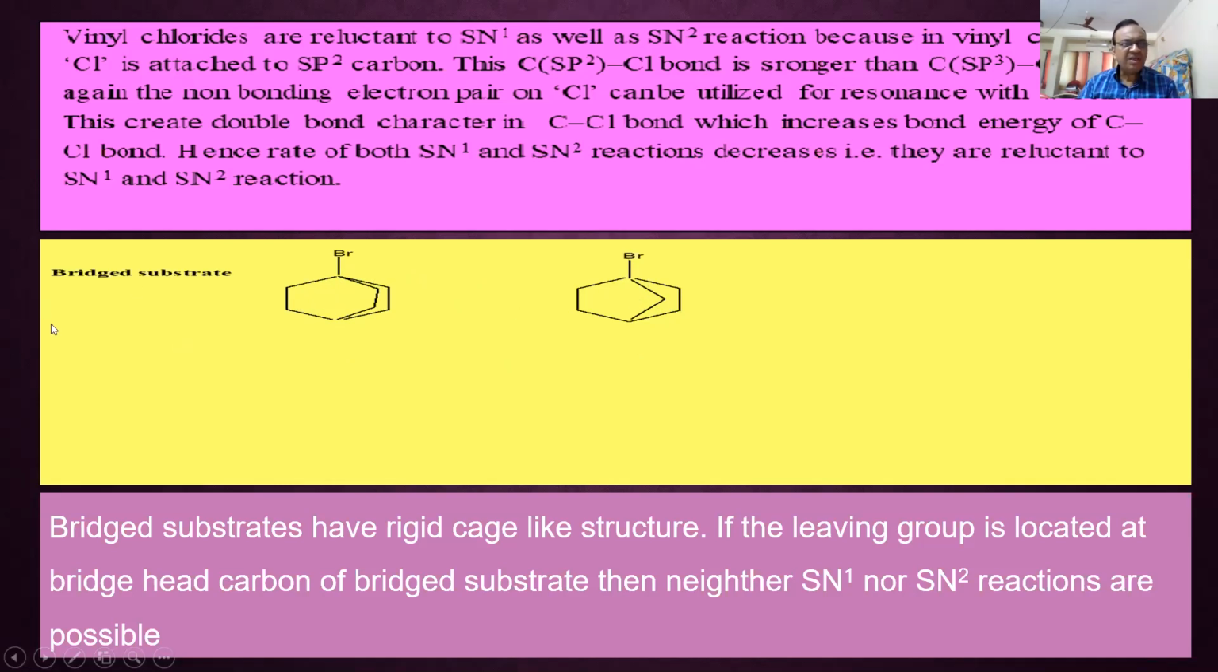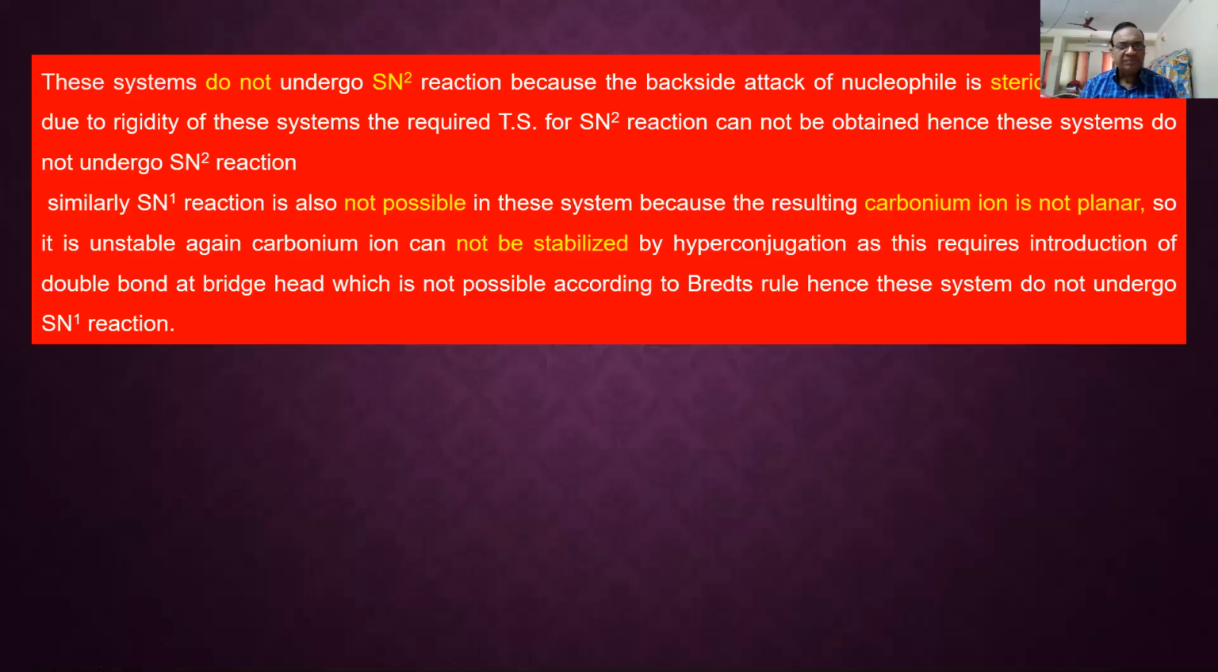Now what is the main thing regarding the bridge system? What about SN1 or SN2? It undergoes neither SN1 nor SN2. Why? When this Br goes, a positive charge comes on this carbon or this carbon. So on the joint there is a positive charge. This is an unfavorable condition. If there is a positive charge on the joint of the rings, it is unstable, and that's why both these compounds undergo neither SN1 nor SN2. This is the same description written here.